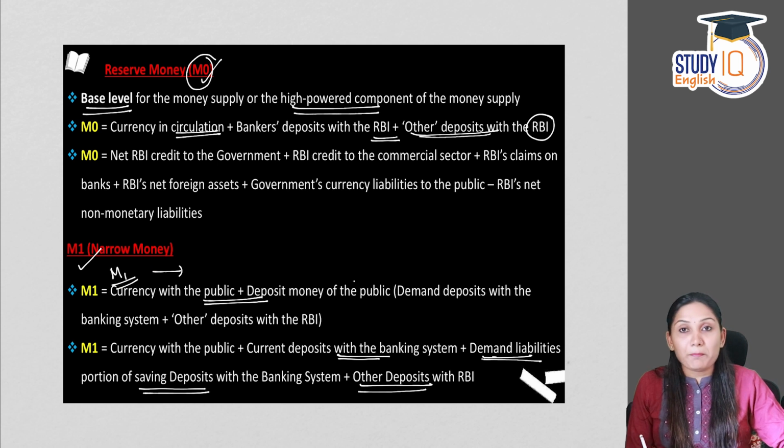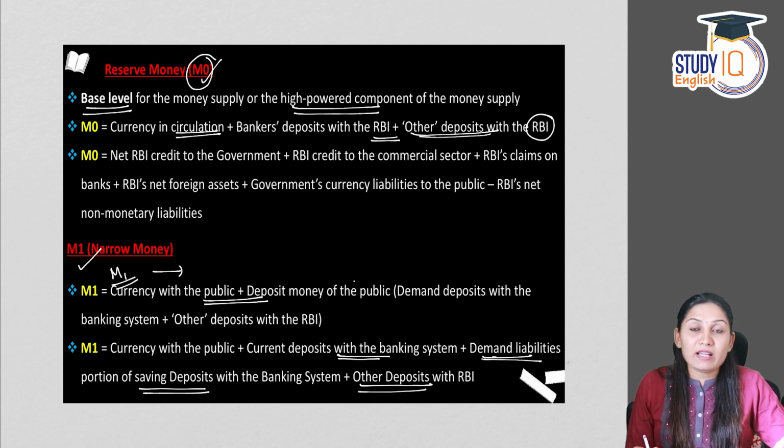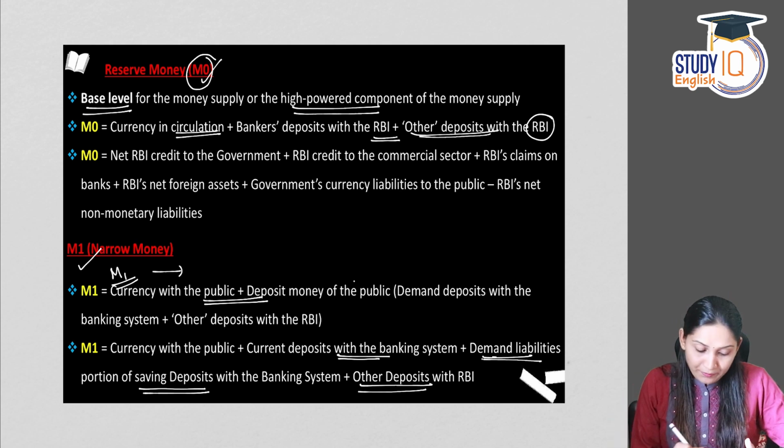See, if you look at the components of M1, they are highly liquid in nature, which means that the liquidity of M1 is very high. So in case of M1, the liquidity is very high.